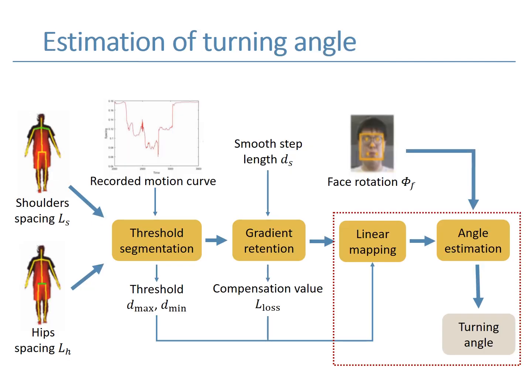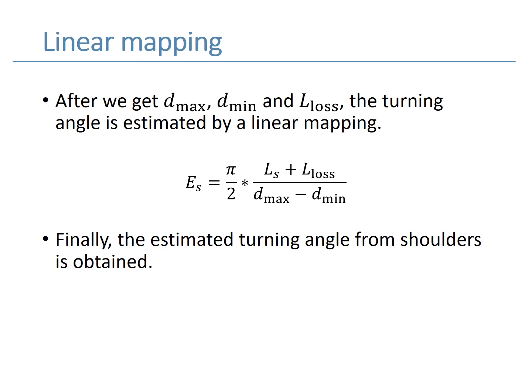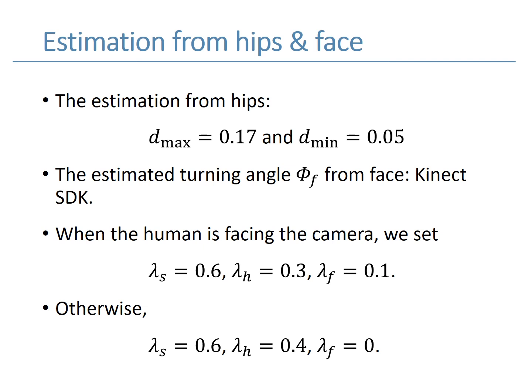After we get Dmax, Dmin, and L-loss, the next step is to calculate the turning angle. The estimation is computed using the following equation. The function of this equation is to convert the length to the turning angle. The process of estimation from hips is the same as shoulders, but the parameters are different.